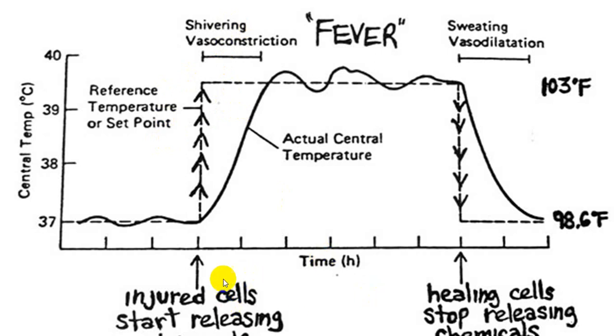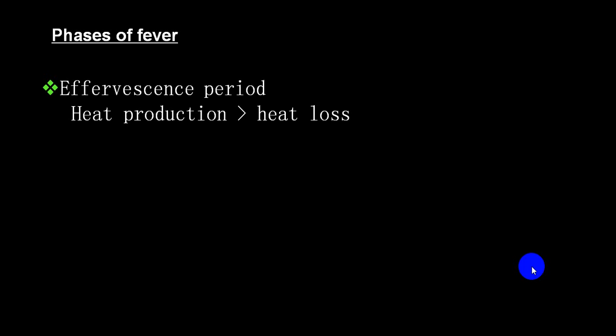This period is usually the beginning of the temperature rise. This is the febrile period, and this is the convalescent period, which can be seen by and large. During the effervescent period, heat production is more than heat loss.